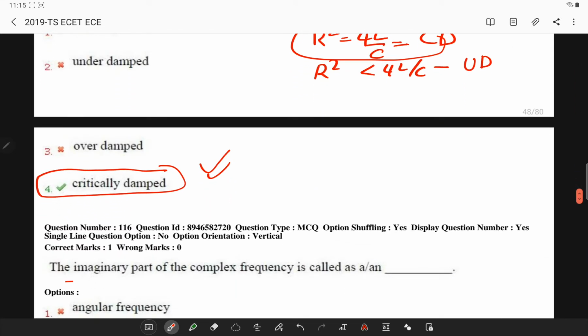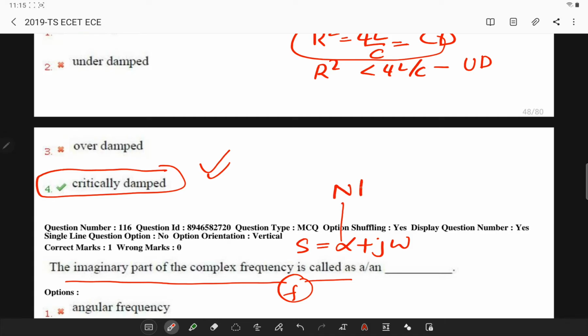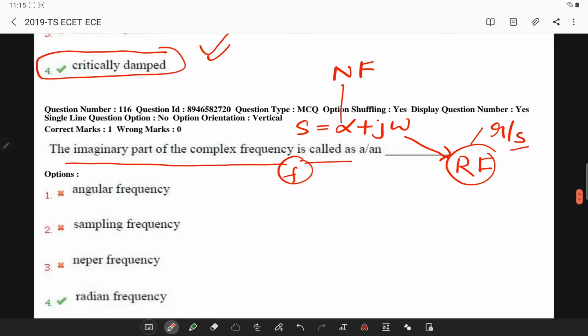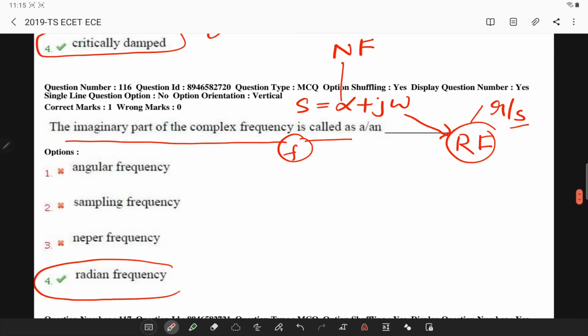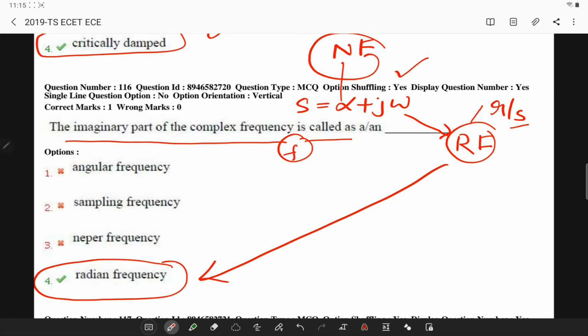Next, the imaginary part of a complex frequency is also called. S is equal to alpha plus j omega. The complex frequency consists of two parts, the real part and the imaginary part. The real part is called Neper frequency, and the imaginary part is called radian frequency. Radian frequency is expressed in radians per second, and it is related to frequency or periodic time.